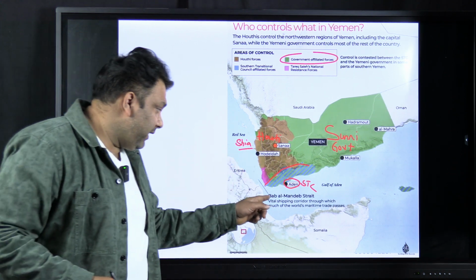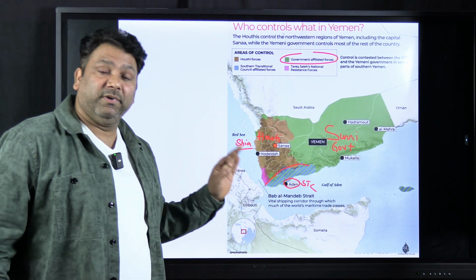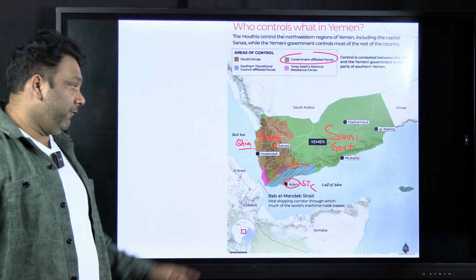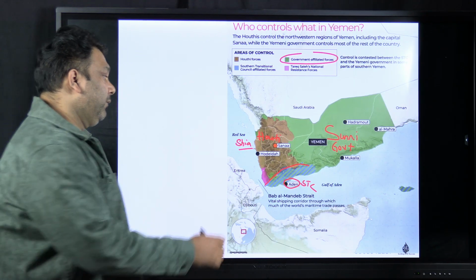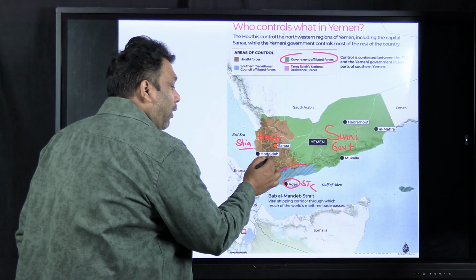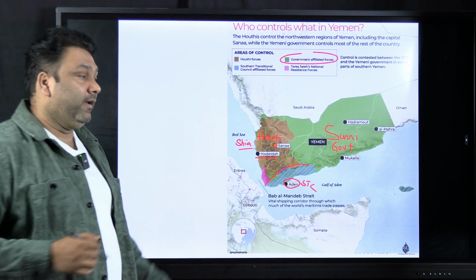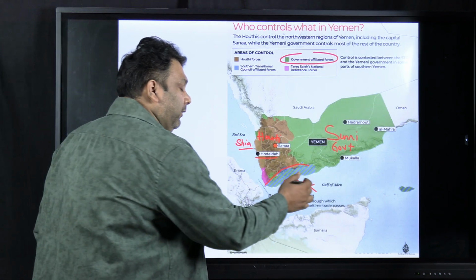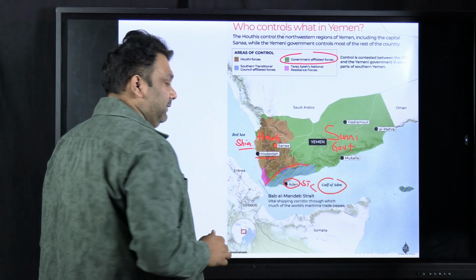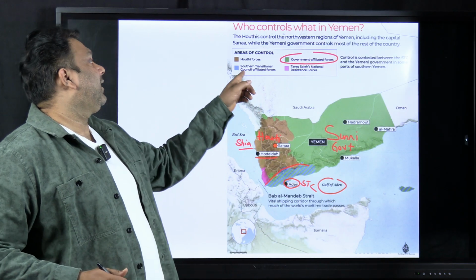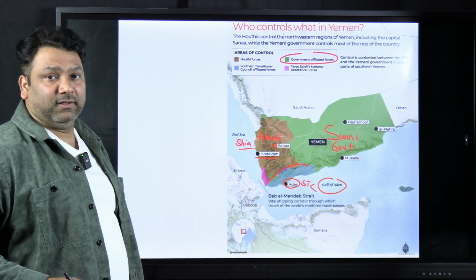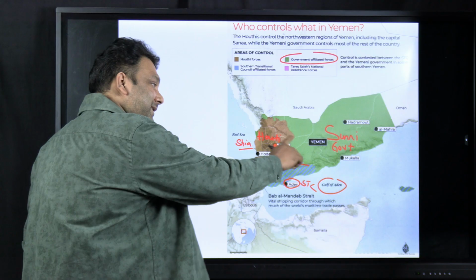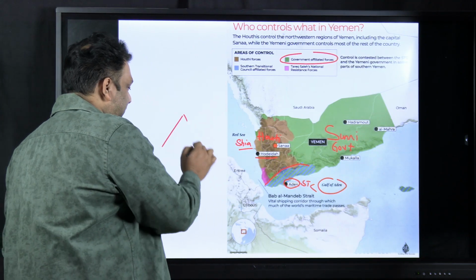Now this strait is very important. Bab-el-Mandeb strait is very important. So when you are crossing the strait, you have to cross this Hodeidah port. The Hodeidah port is in the control of the Houthis, and you also have to cross Gulf of Aden. And Aden is in the control of South Transitional Council. And these three, they form a kind of triangle.